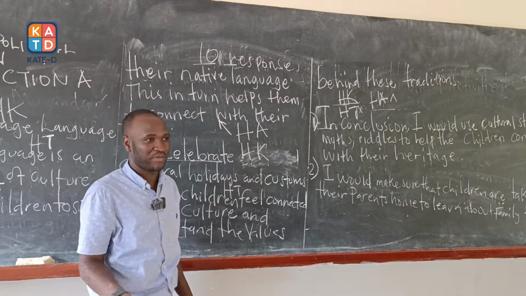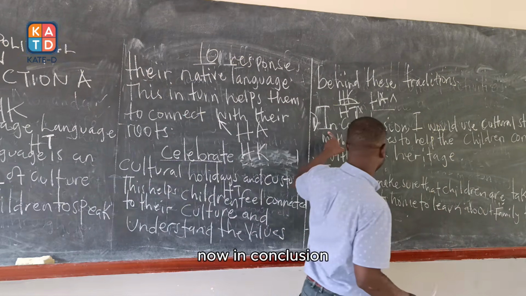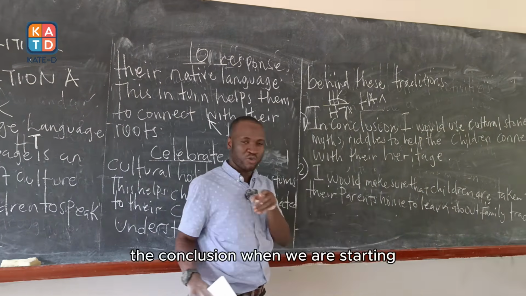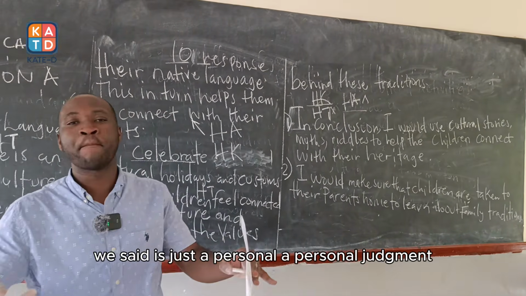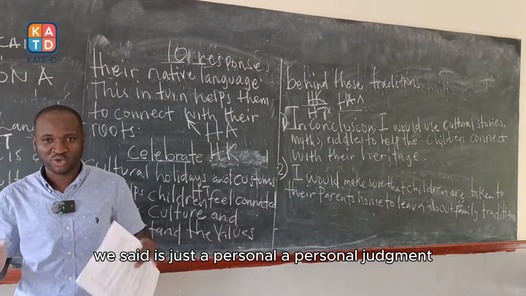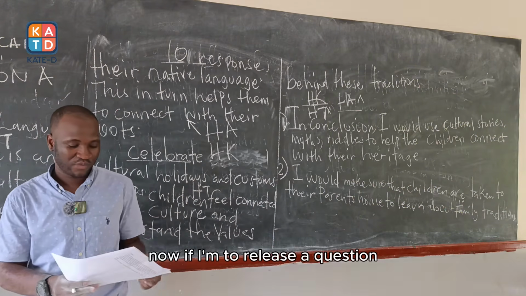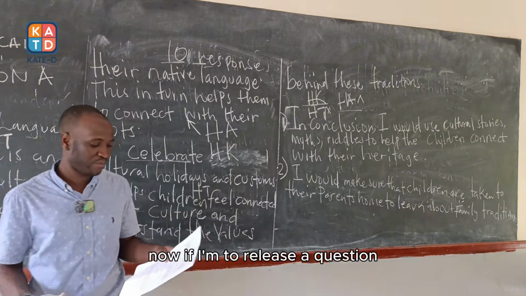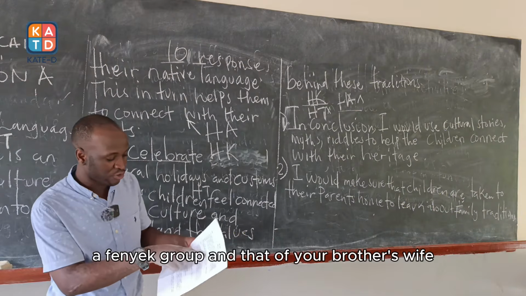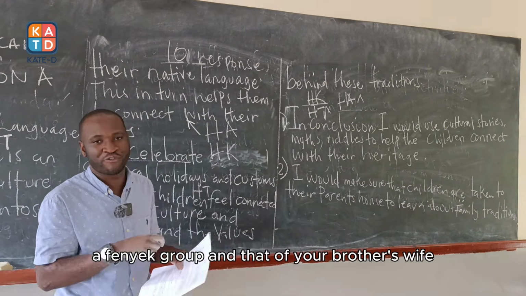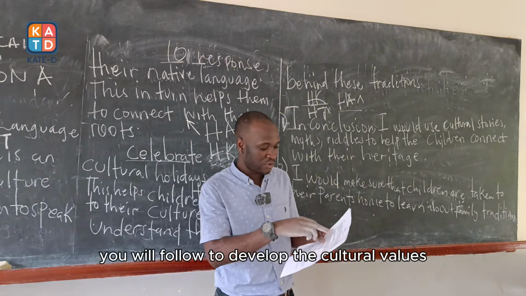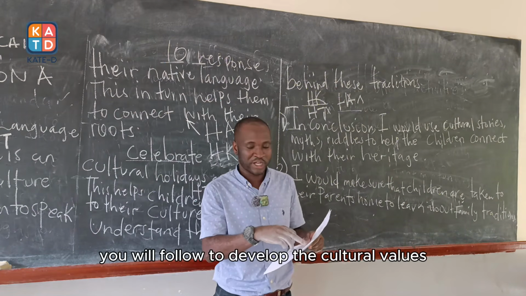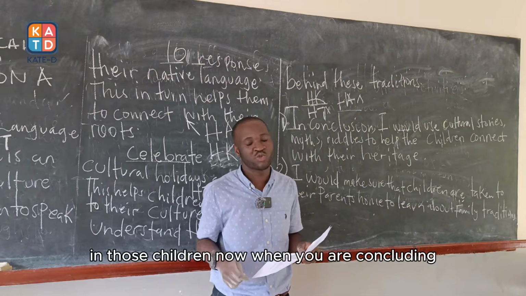Now, the conclusion, when we were starting, we said is just a personal judgment. If I'm to read the question: identify your ethnic group and that of your brother's wife. We did that. Explain the steps you will follow to develop the cultural values in those children.